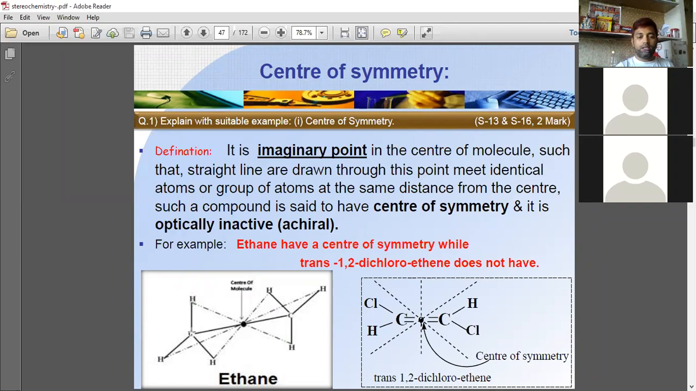This molecule is ethane, C2H6, CH3, CH3, and it has a center of symmetry. From this center, if we draw a straight line, these two hydrogen atoms meet these two hydrogen atoms, and this line also meets hydrogen atoms. This half is the same as this half. So it has a center of symmetry.